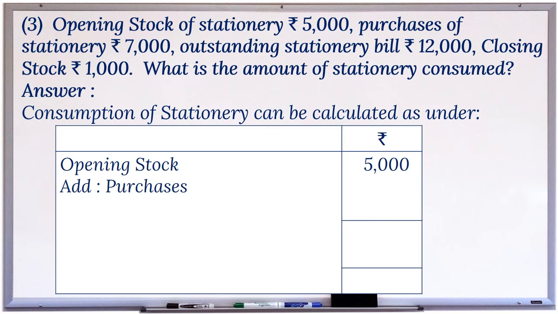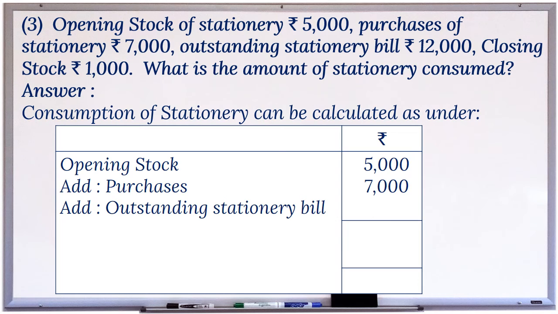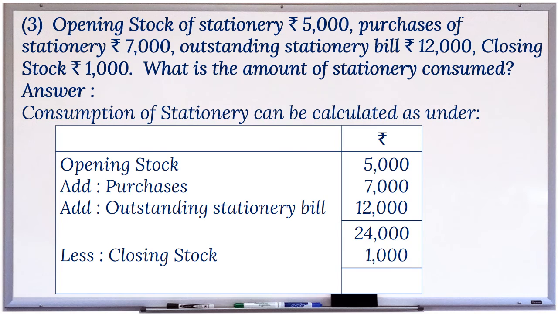Add purchases rupees 7,000. Add outstanding stationery bill rupees 12,000. Total rupees 24,000. Less closing stock rupees 1,000. Stationery consumed rupees 23,000.